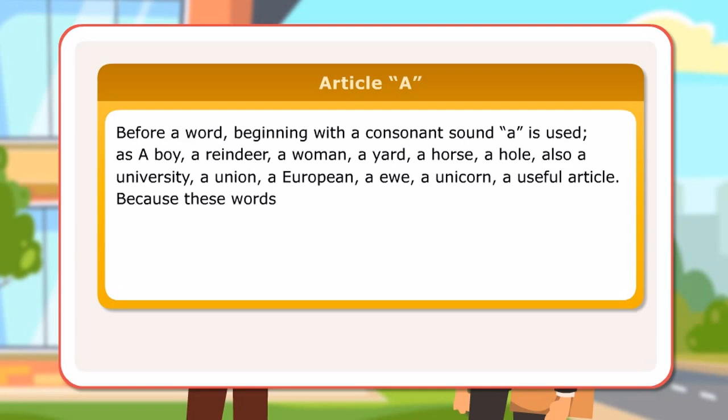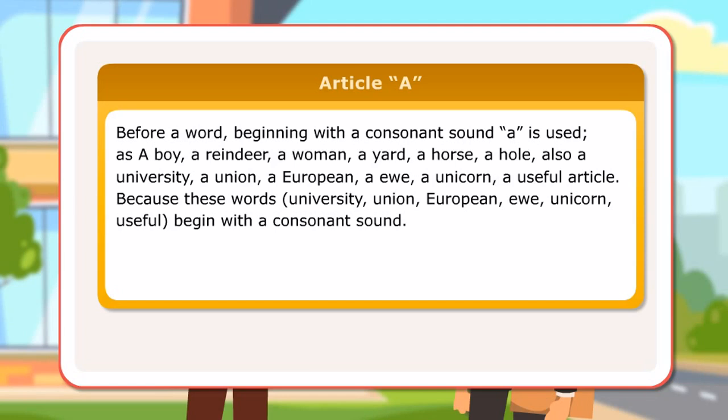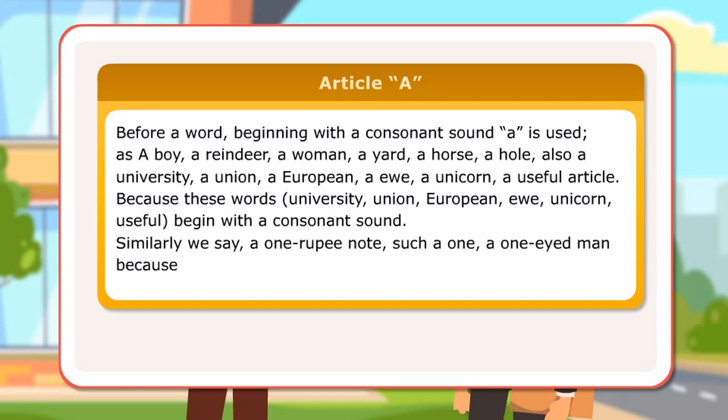Because these words, university, union, European, EU, unicorn, useful, begin with a consonant sound. Similarly, we say a 1 rupee note, such a one-eyed man, because one begins with the consonant sound W.